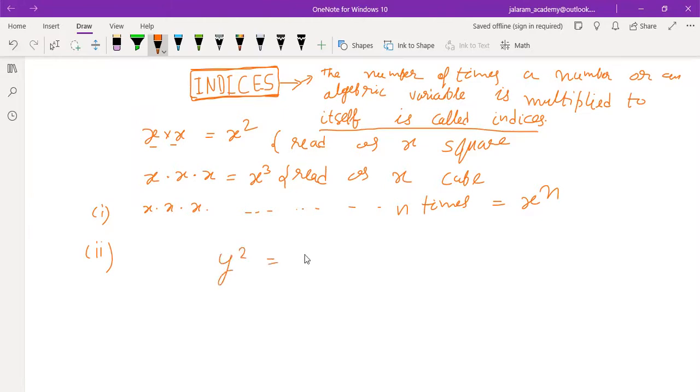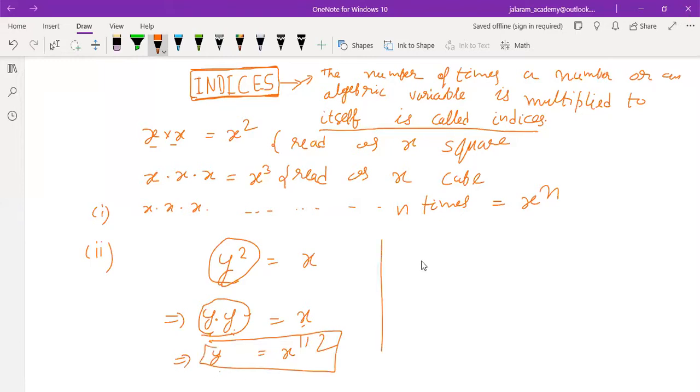If y square equals x, it means that y into y is x. Means y when multiplied to y twice is equal to x. So if we find the value of y, it means y is multiplied to y half of the times in which it is multiplied to get y square. Twice gives y square, so half times gives y only. Half of that means it will be equal to x to the power half only.